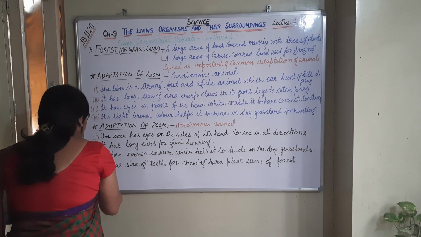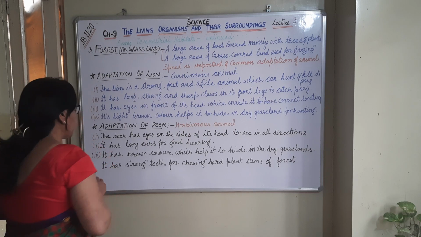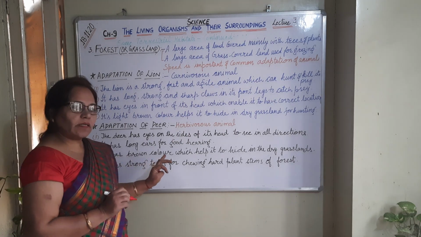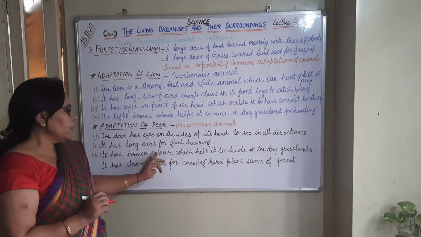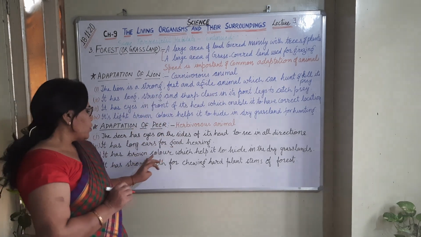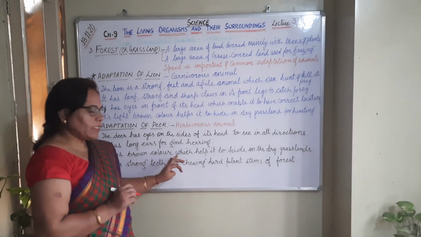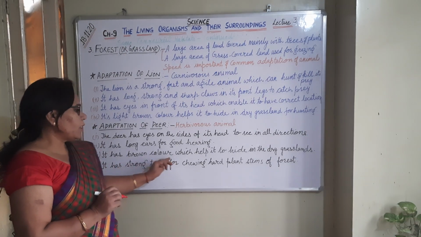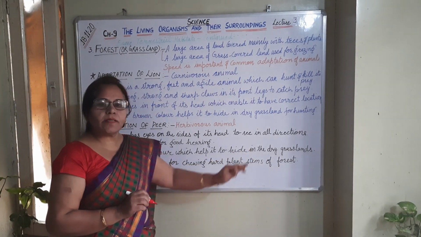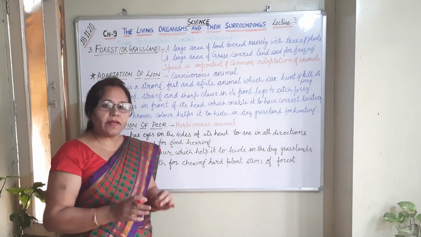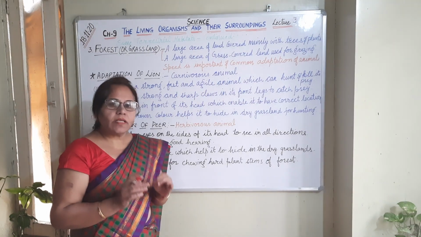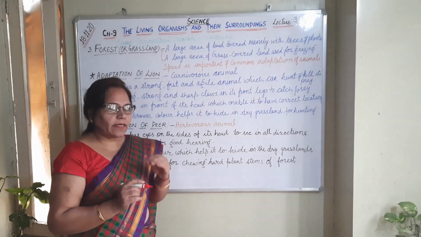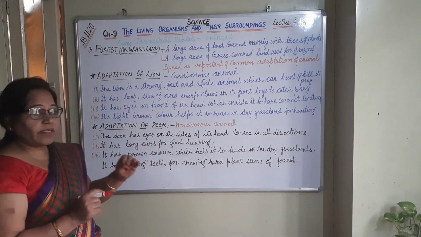Another adaptive feature found in the deer is that it also has brown color, like the lion. Here also the function is the same: the brown color helps it hide in the dry grassland so that its predator, the lion, cannot find where it is hiding.